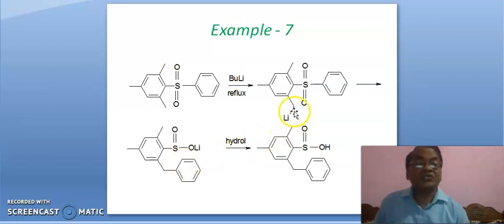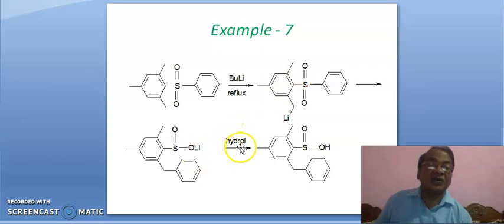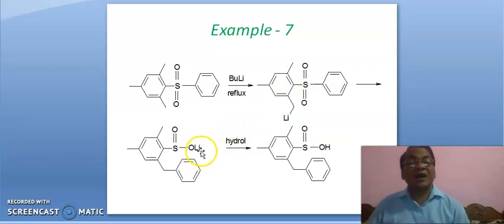Now this CH2 negative gets attached with this carbon of benzene. Looking here, this CH2 gets attached to the benzene. Here this benzene is attached to the SO2, but here this benzene is attached with the CH2, and that lithium comes here at the place of O minus. Okay, when it is hydrolyzed, lithium ion is removed and H plus will come here, leading to this product.